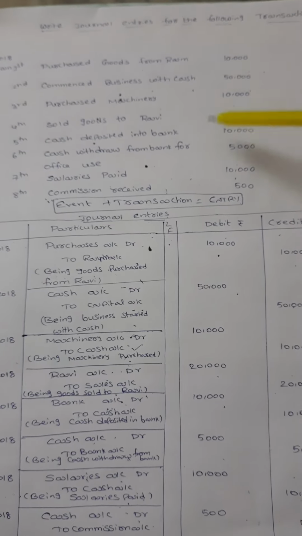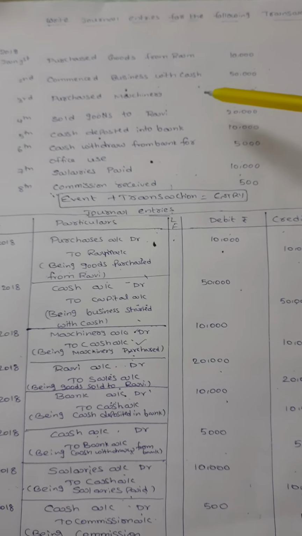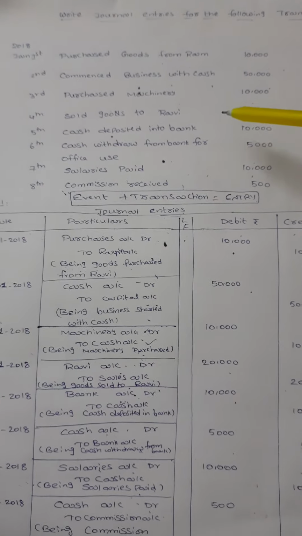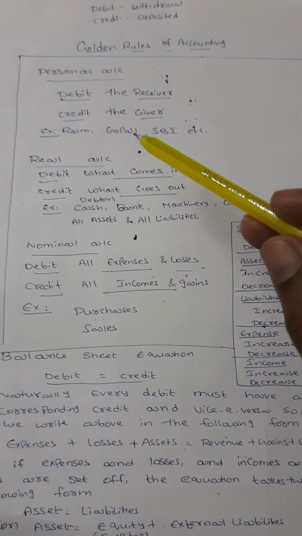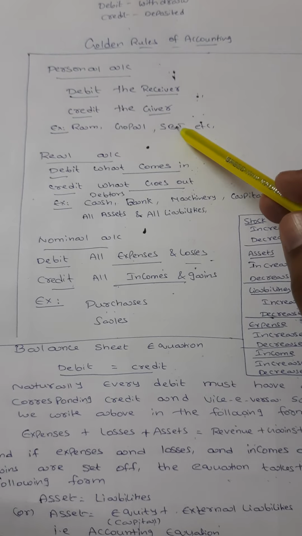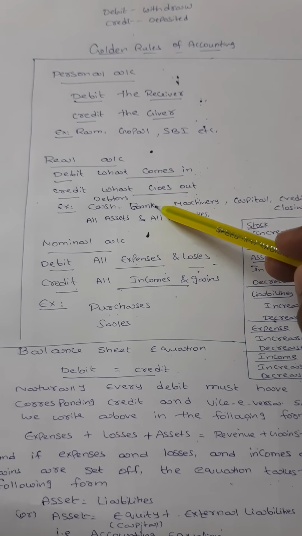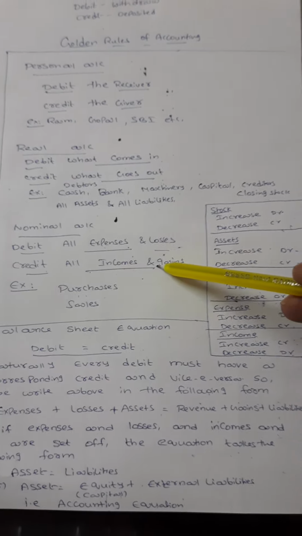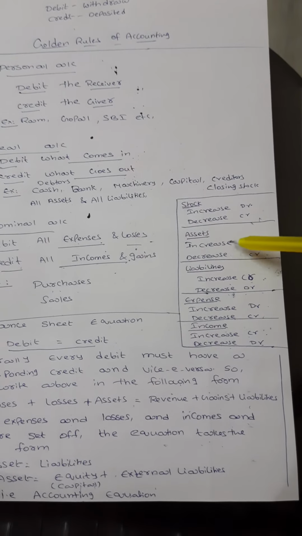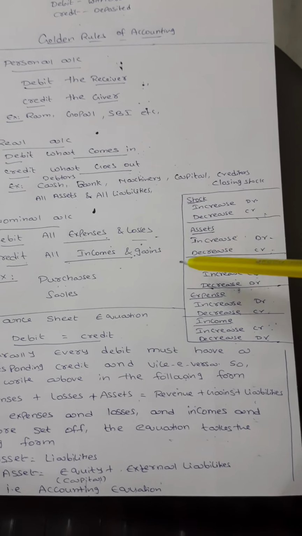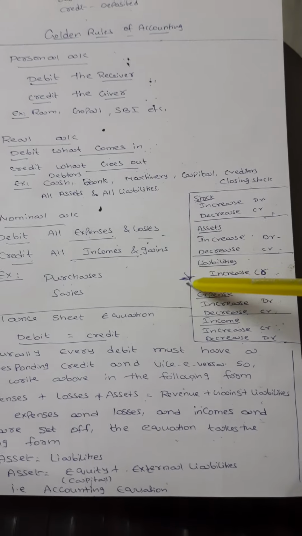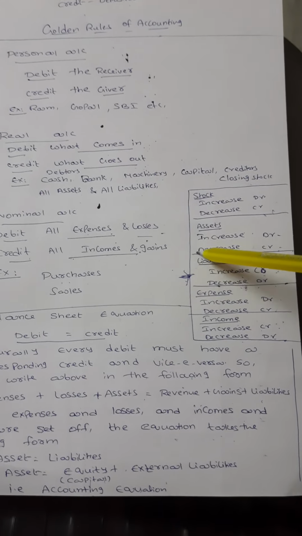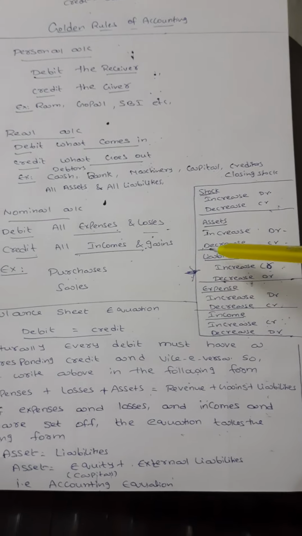In this way, you can learn journal entries very simply, with the help of the past discussion: debit the receiver, credit the giver; debit what comes in, credit what goes out; debit all expenses and losses, credit all incomes and gains; and the stock increase or decrease. You just go through and observe this format, and with its help you can understand how to write the debit and credit sides properly. So thank you.